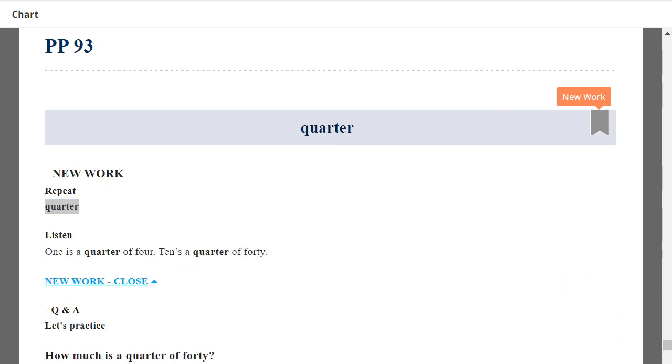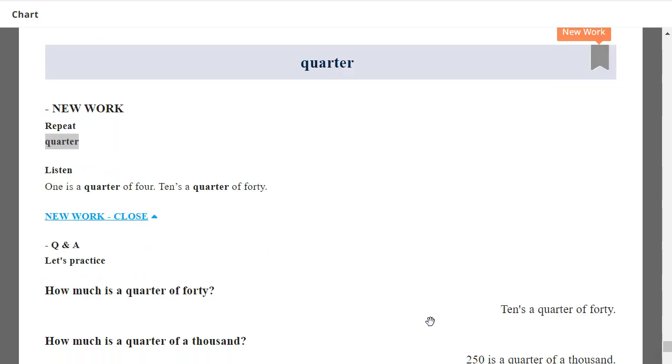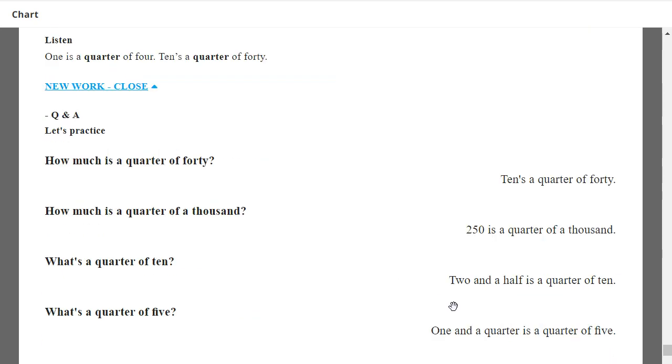Okay, listen. One is a quarter of four. Ten is a quarter of 40. Okay, let's practice. How much is a quarter of 40? Ten is a quarter of 40. How much is a quarter of a thousand? 250 is a quarter of a thousand. Very good.